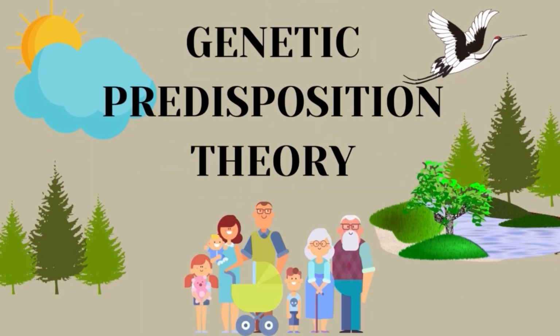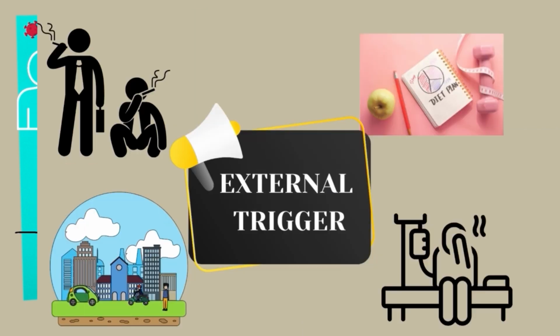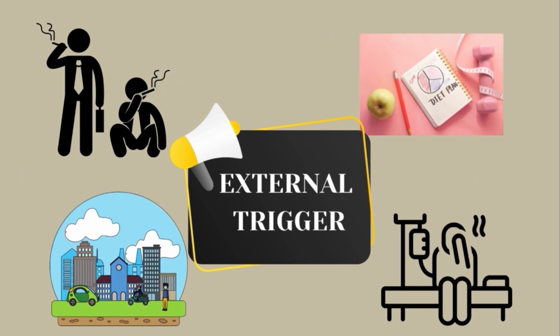Genetic predisposition theory. This theory suggests an increased risk of developing a specific disease due to a person's genetic makeup. For example, if someone has a family history of diabetes, he or she may develop that disease too. But if someone eats well and exercises regularly, the probability of getting that disease is low. The external triggers that contribute to one family member developing a disease include diet, environment, smoking, hormone changes, or severe illness.